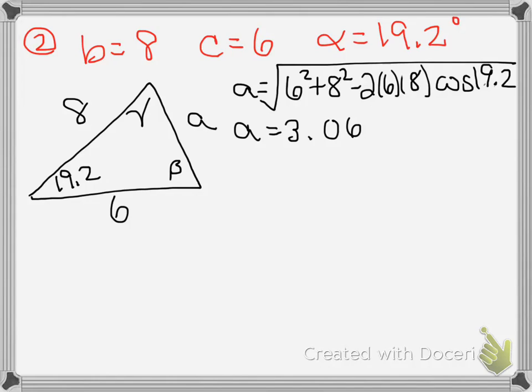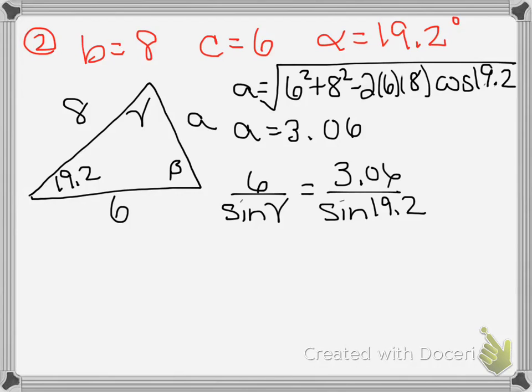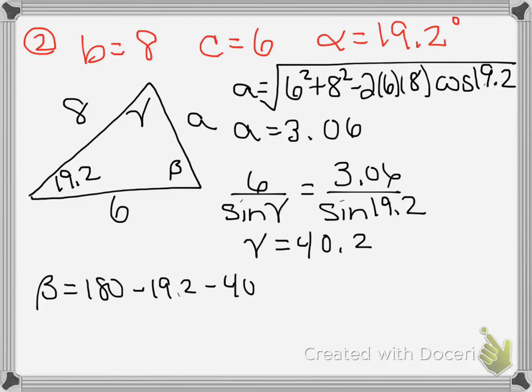Jumping over to law of sines. Remember, you have to find the smaller side first. In that case, that's going to be gamma again. So we're going to say that 6 over sine gamma equals 3.06 over the sine of 19.2. Cross multiply, divide, inverse sine, and we get that gamma equals 40.2. Finding beta by doing 180 minus alpha minus gamma, we get that beta equals 120.6 degrees.